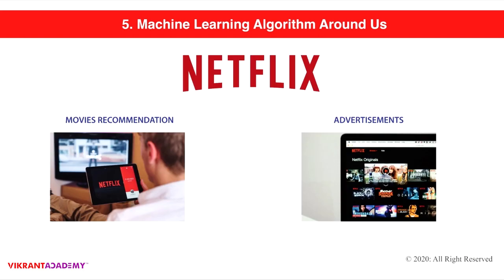We have seen people around us watching Netflix. You will see them in the subway, in buses, everywhere. Netflix is actually based upon machine learning algorithms. When you go to Netflix and you see the movies being recommended, it is because they are using a machine learning algorithm that knows what you like based on the movies watched by thousands and thousands of people around you. That's how Netflix provides movie recommendations specifically for you.